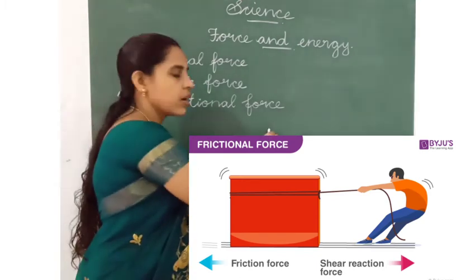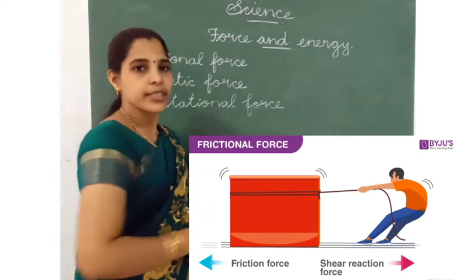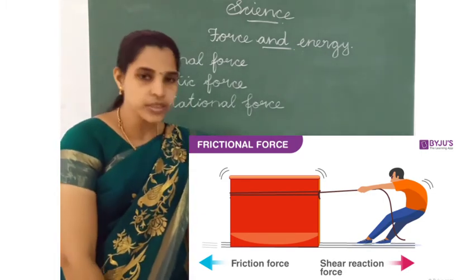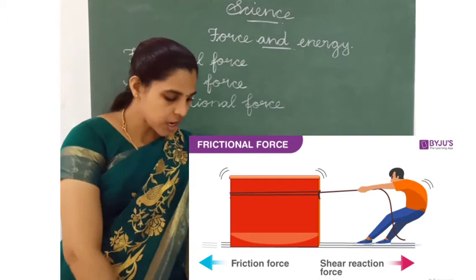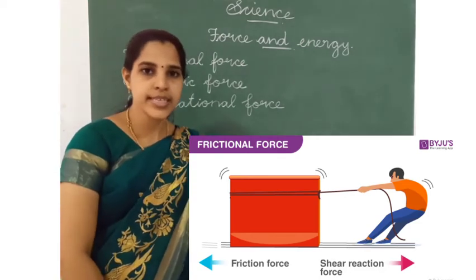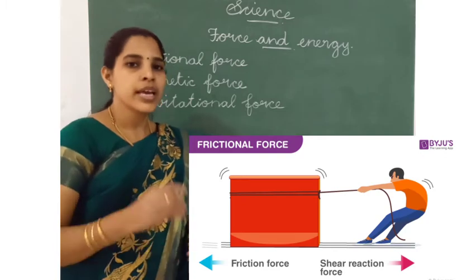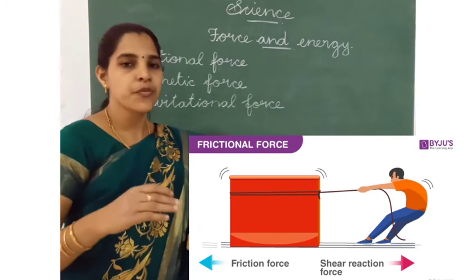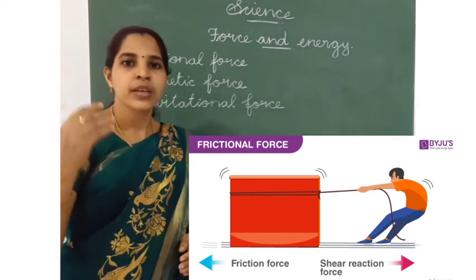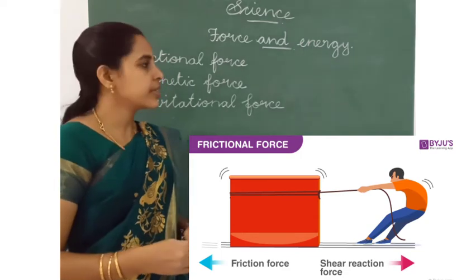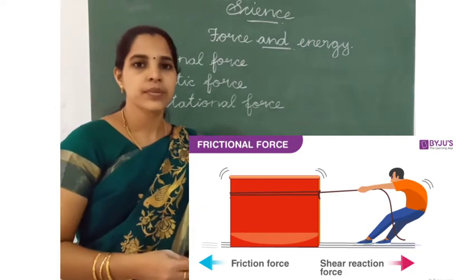When 2 objects rub together, I am standing on the ground. Ground is a floor. Yes, it is an object. I am an object. So, when any 2 objects or surfaces rub against each other, that is called frictional force.